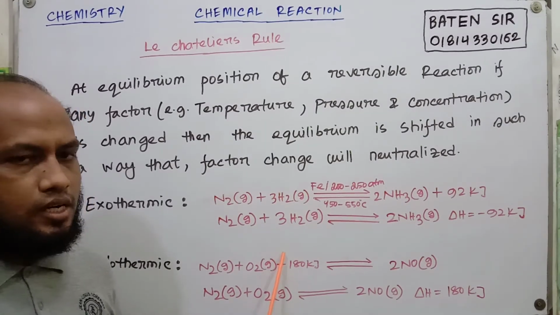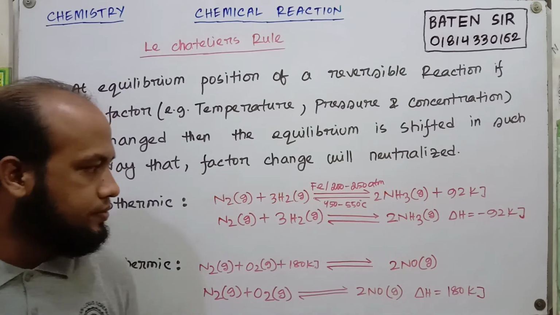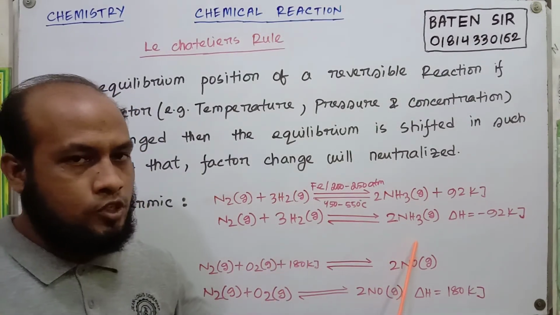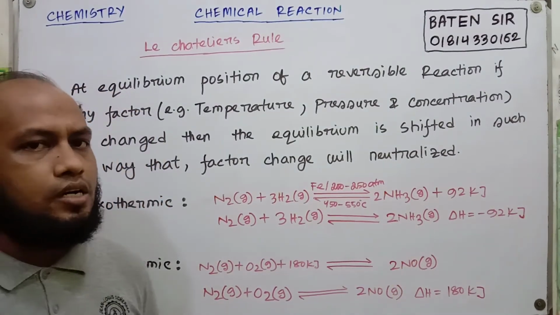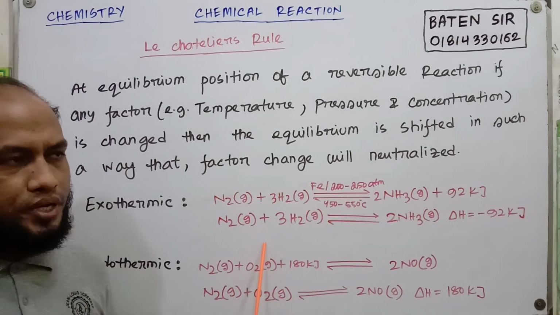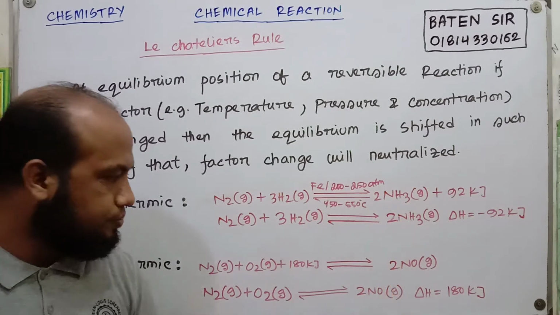So for this reaction we have to increase the pressure. In a reaction in which the molecule number is increased, the pressure is increased for the same volume. So we have to keep the pressure low for the reaction in which the molecule number is increased.